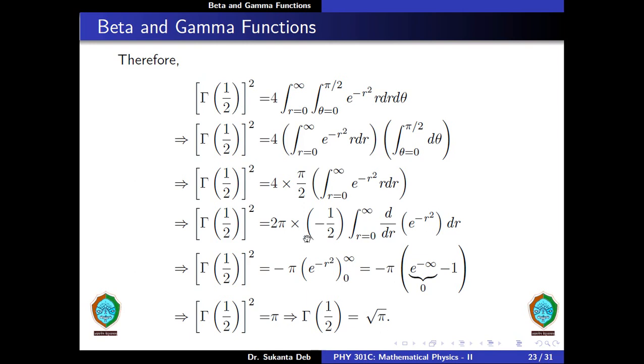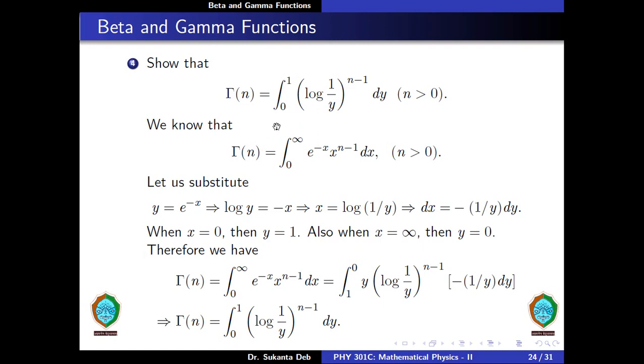Now this gives us minus pi into the integral of this expression, which is e to the minus r square. Lower limit is 0, upper limit is infinity. So we put the upper limit and the lower limit, and we get minus pi into minus infinity minus 1. Now e to the minus infinity is equal to 0, and therefore we get gamma of half whole square is equal to pi. This gives gamma of 1 by 2 is equal to square root of pi.